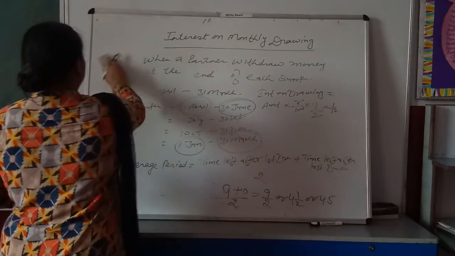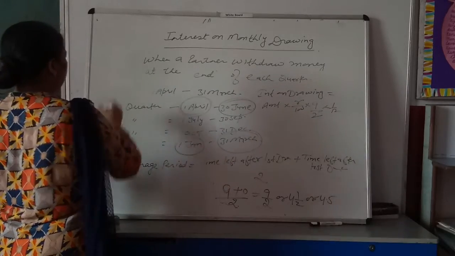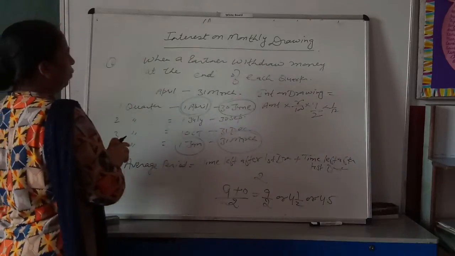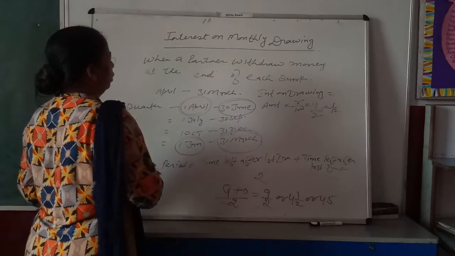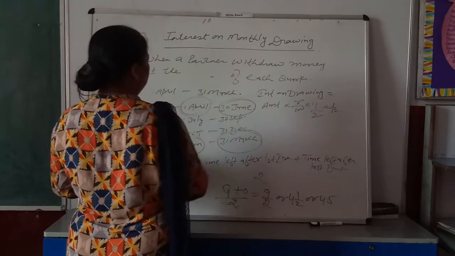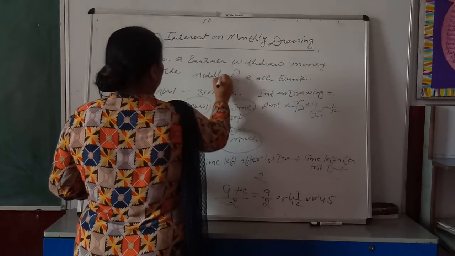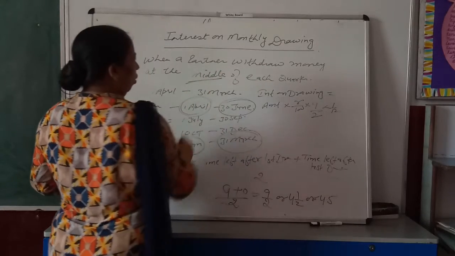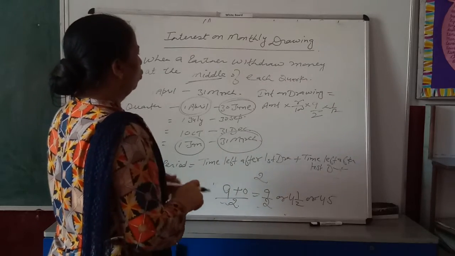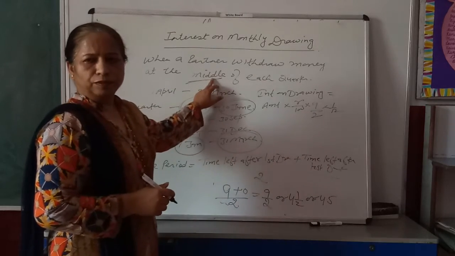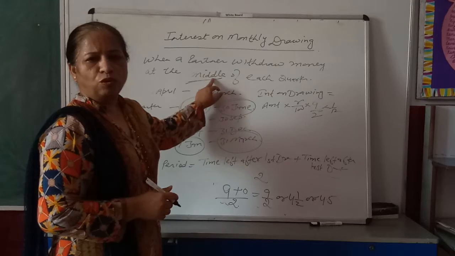Next, sixth is when a partner withdraws money at the middle of each quarter, or the date of drawing is not mentioned in the question.